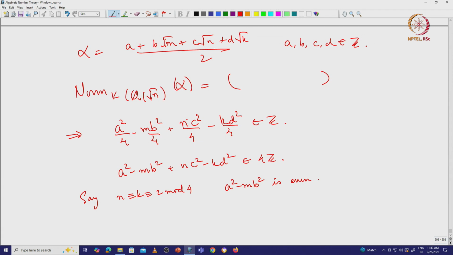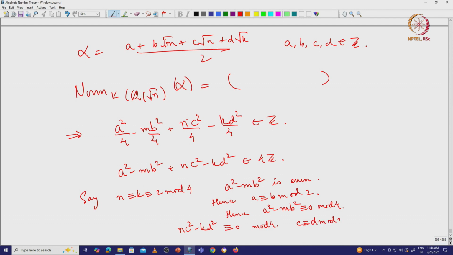So hence a is congruent to b mod 2, and if a is congruent to b mod 2, then a square minus m b square is congruent to 0 mod 4, which means that n c square minus k d square is congruent to 0 mod 4, which means that c is congruent to d mod 2. Okay, there is no other way that this can happen.